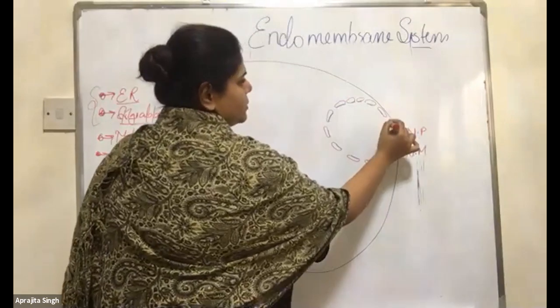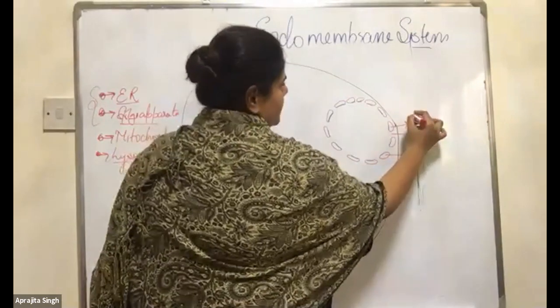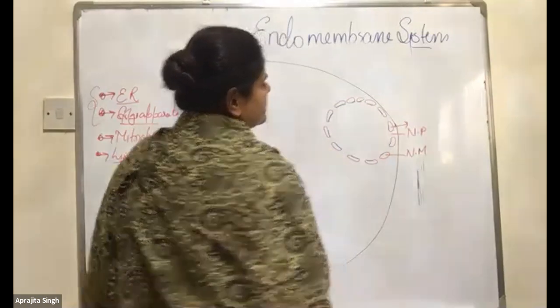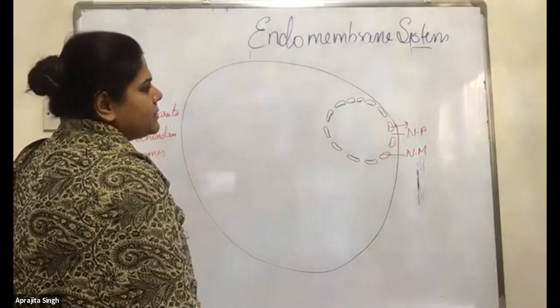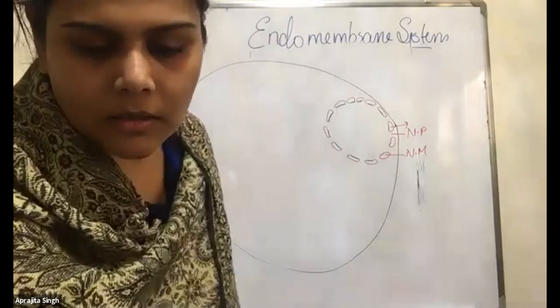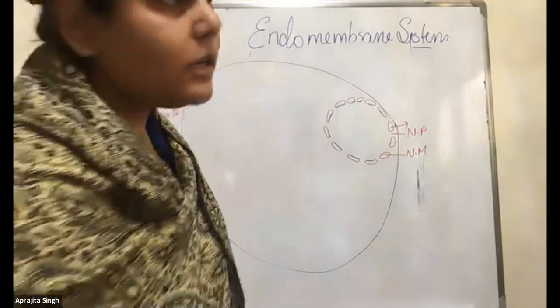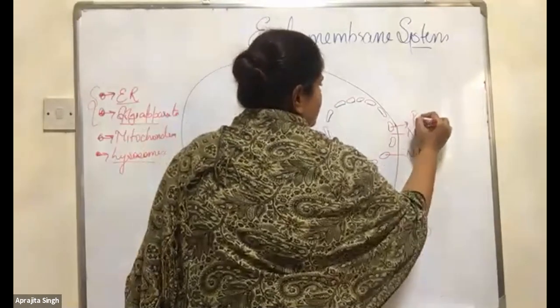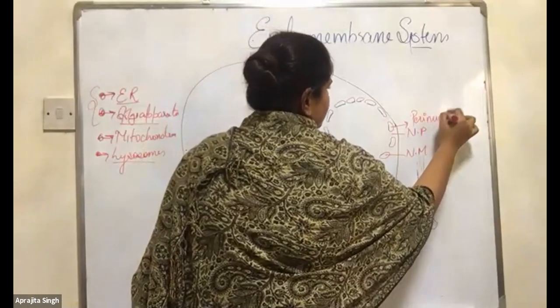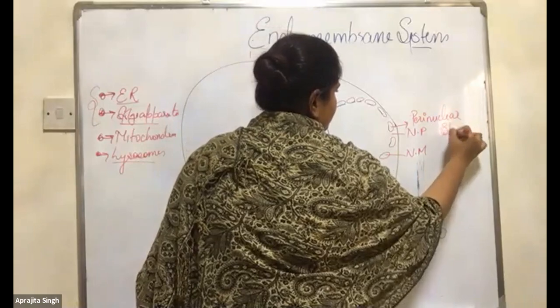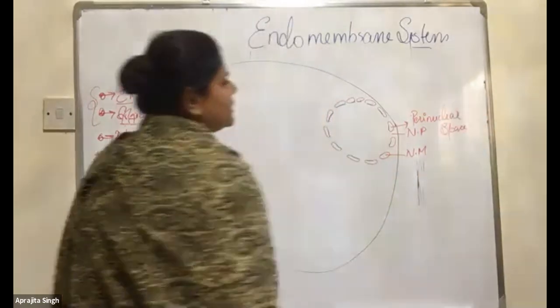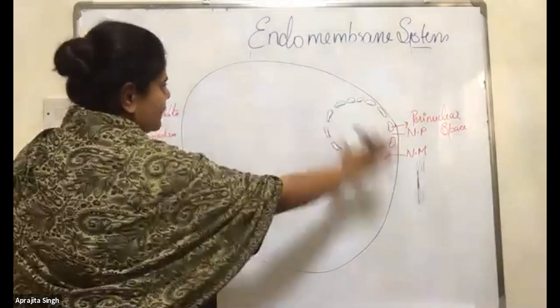And the space in between these two is the perinuclear space. Sorry, it's the perinuclear space. Enough.